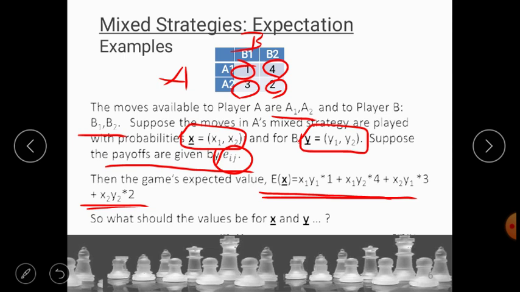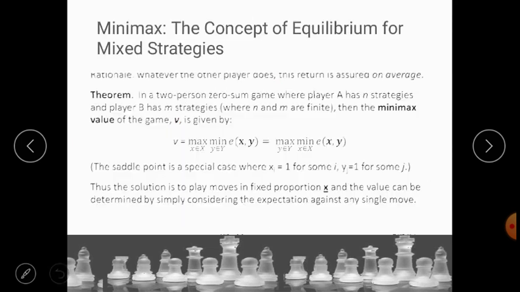x2 y1 into 3 and x2 y2 into 2, that is this. Okay, so the ultimate question is, what should be the values for x and y? That is what we have to compute to understand the mixed strategy for A and B, right? We'll solve it. Before we solve this, the minimax concept for equilibrium for the mixed strategy is that whatever the other player does, the return is assured on average.